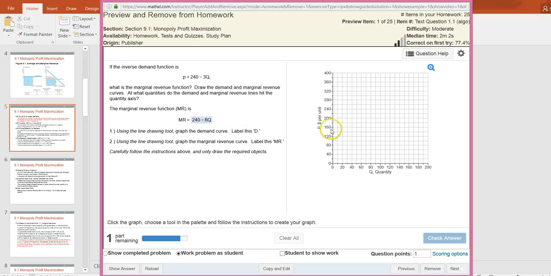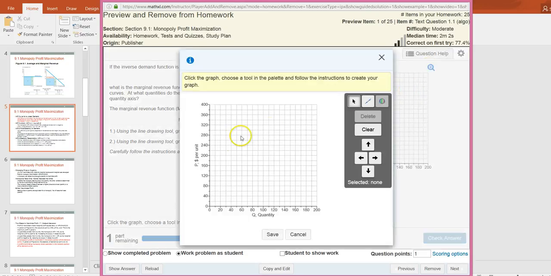And what about the vertical axis? That's when the quantity equals 0. So when the quantity equals 0, then price equals 240. And the same is true for marginal revenue. When quantity equals 0, then marginal revenue equals 240. So both straight lines start from the same vertical intercept.